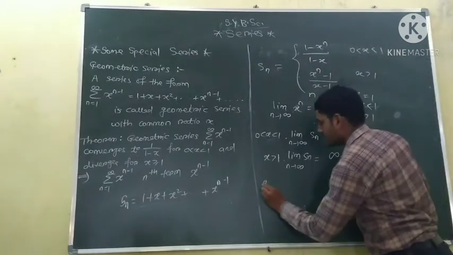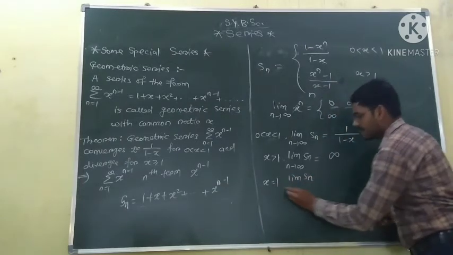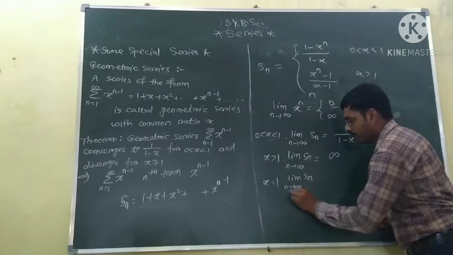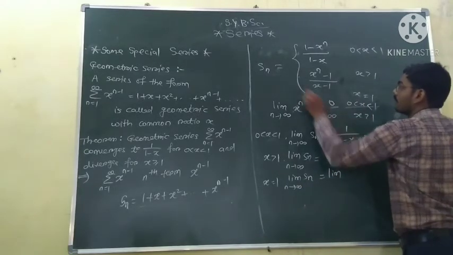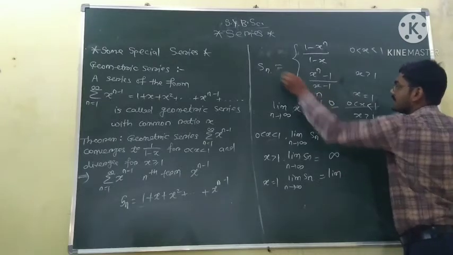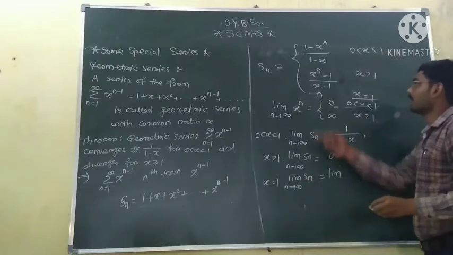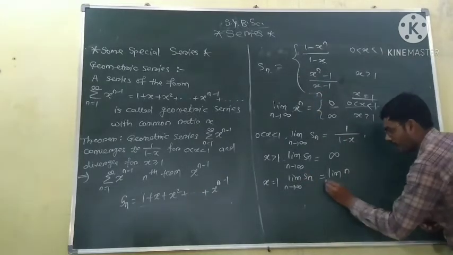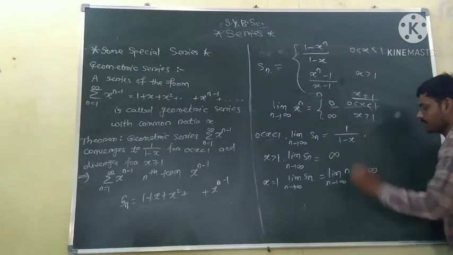Again, for x equal to 1, the limit of Sn as n tends to infinity is equal to the limit of what is Sn? This is n. So Sn is equal to n for x equal to 1. So the limit of Sn is nothing but the limit of n as n tends to infinity. So this limit is equal to infinity.